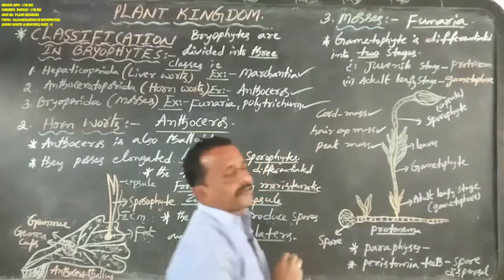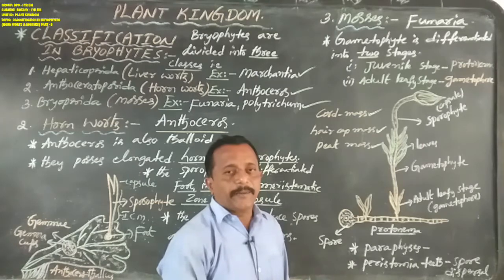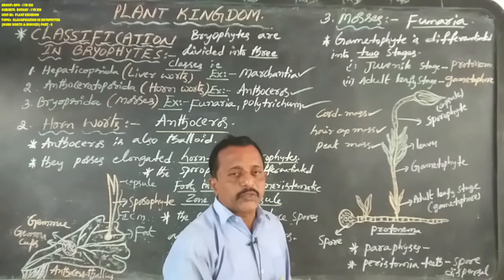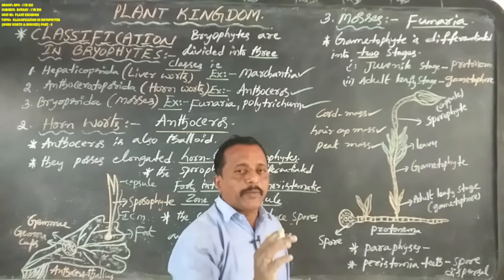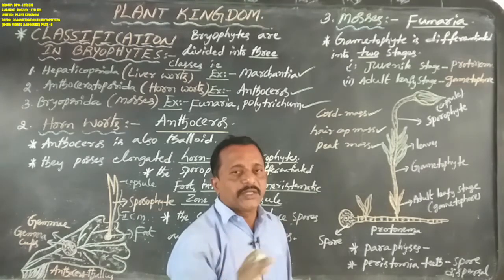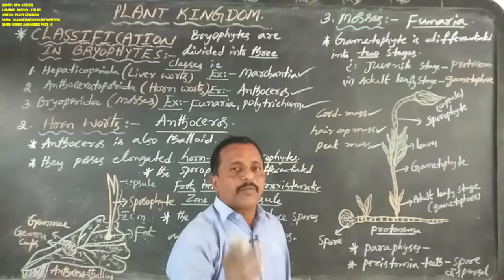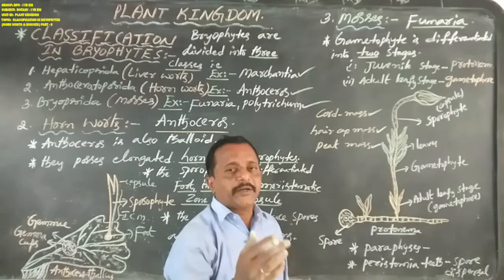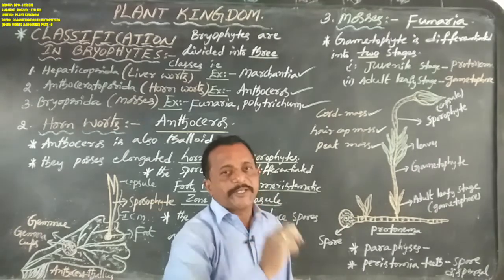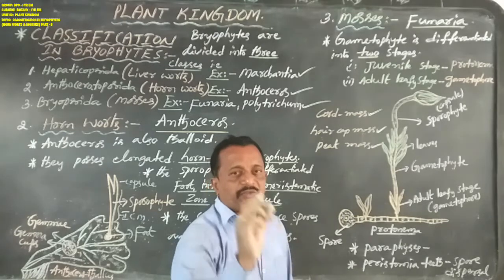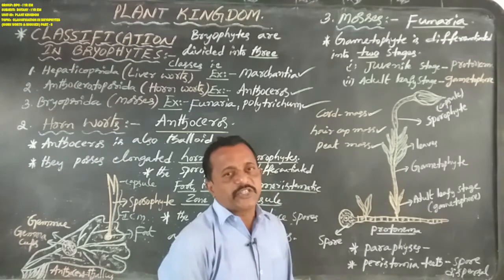Don't confuse here. In liverworts like Marchantia and hornworts like Anthoceros, the thallus, or plant body, is not differentiated. The gametophyte is not differentiated. But in mosses like Funaria, Polytrichum and Sphagnum, the gametophyte is differentiated into two stages, namely the first stage, the juvenile stage, and the second stage, the adult leafy stage.